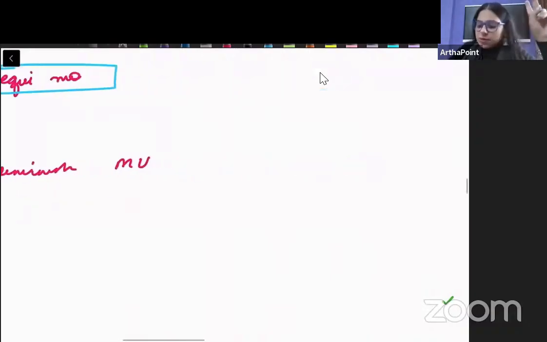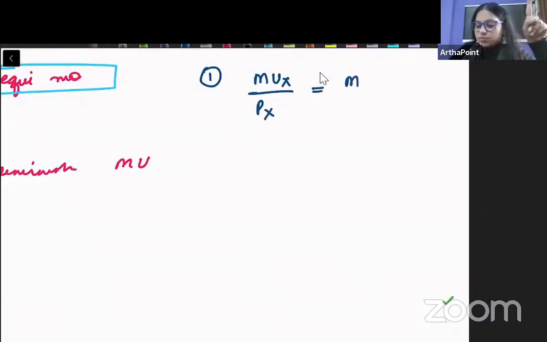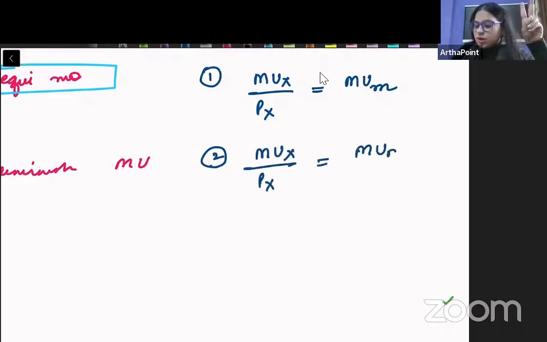First of all, I must remember that if I am given a single good, अगर मुझे सिर्फ एक good दिया होगा, so MUX by PX has to be equated to MUM.